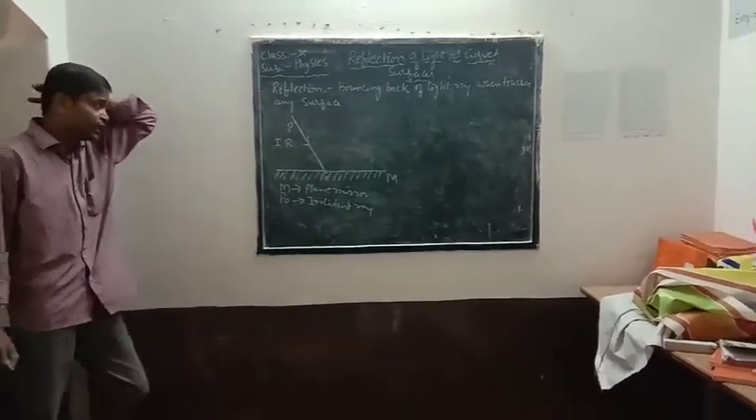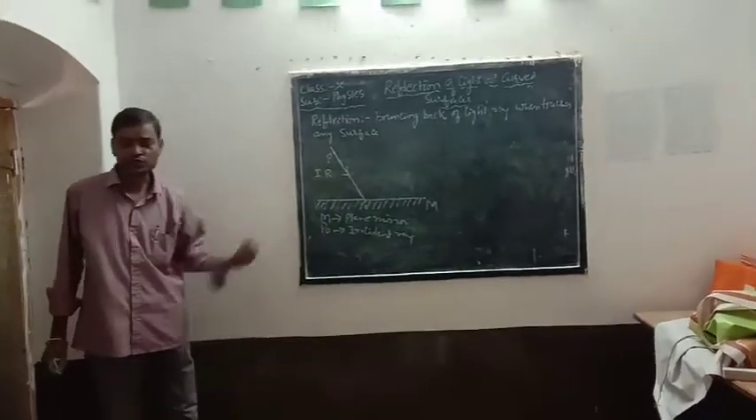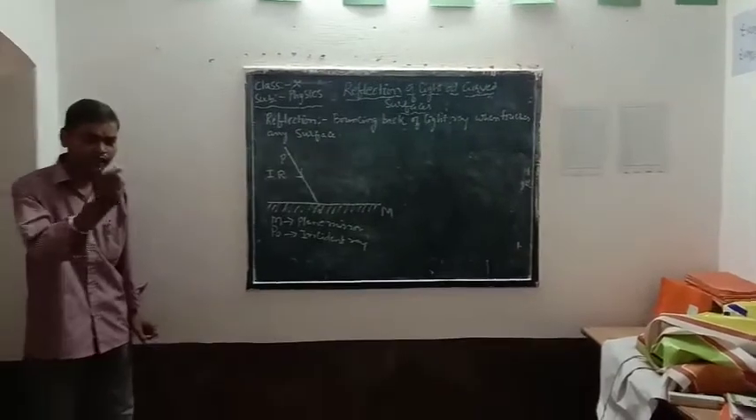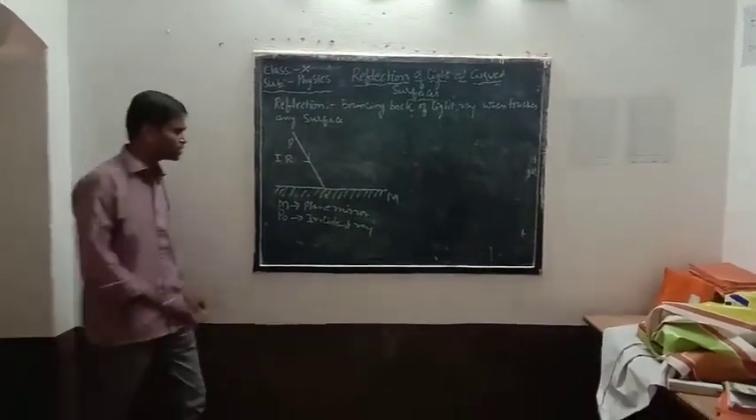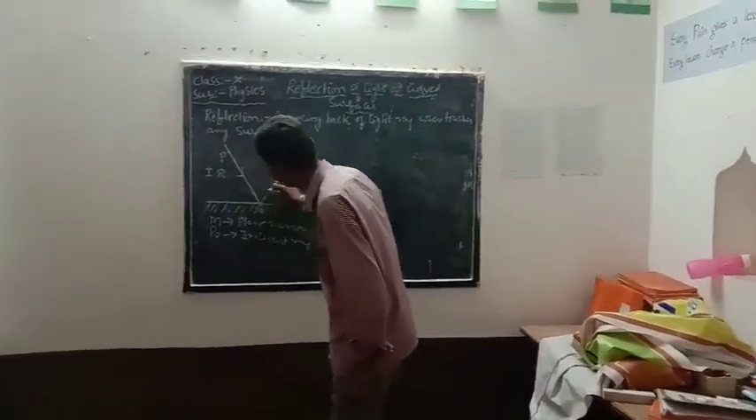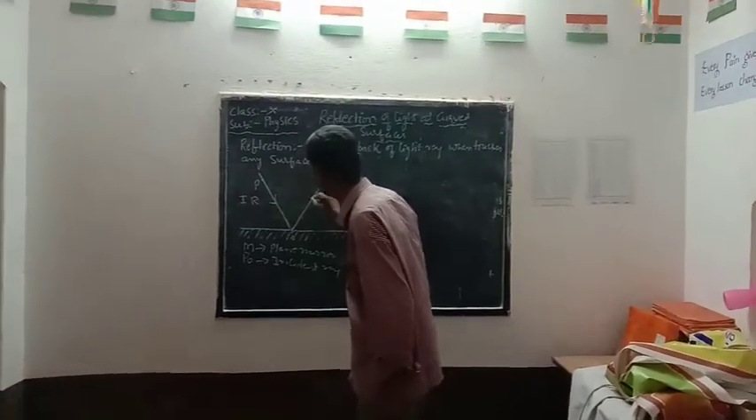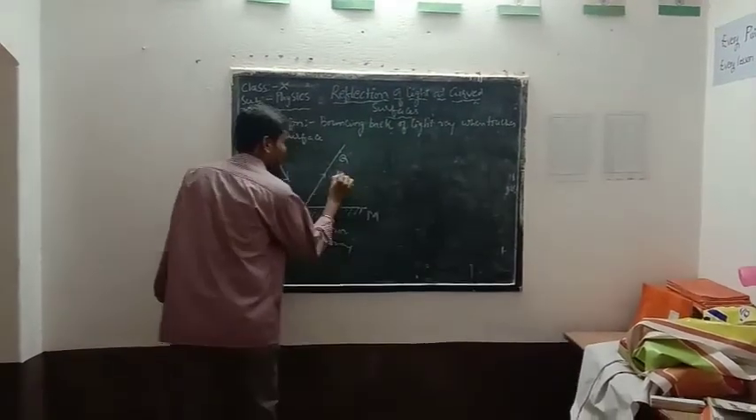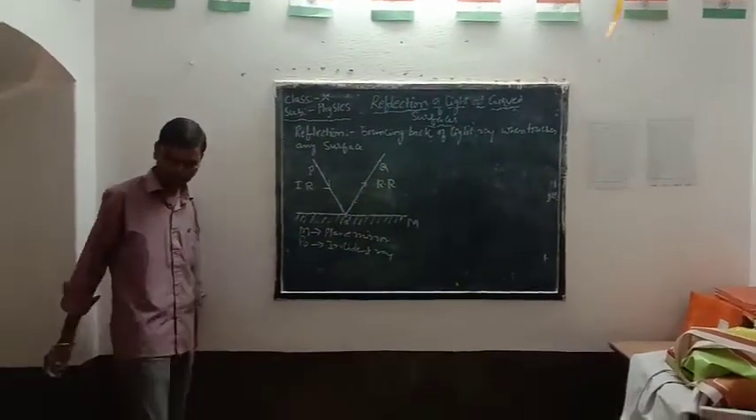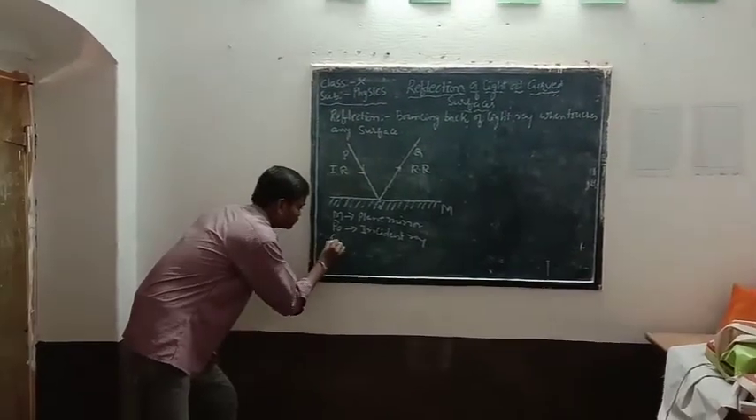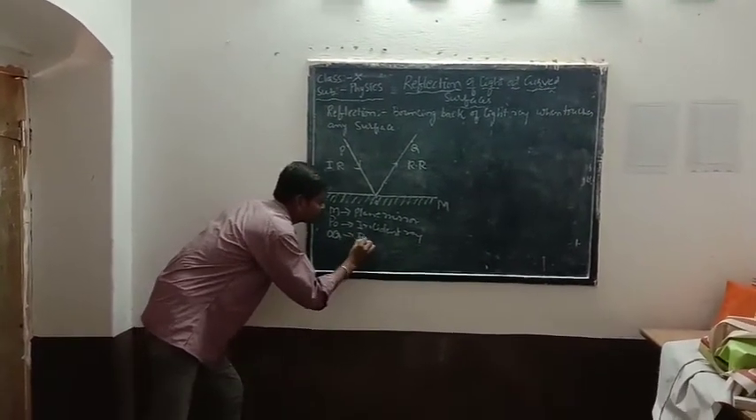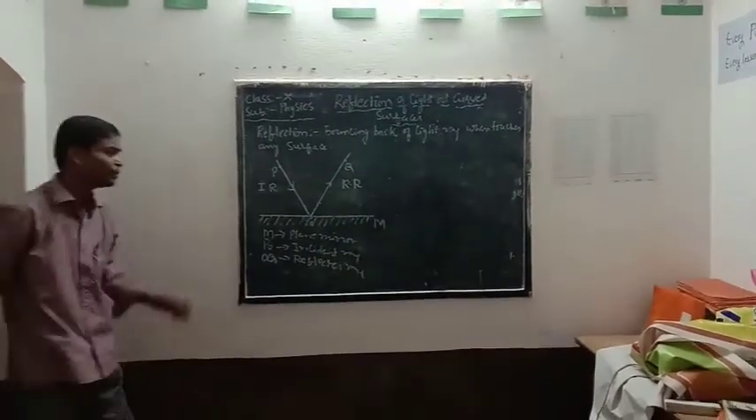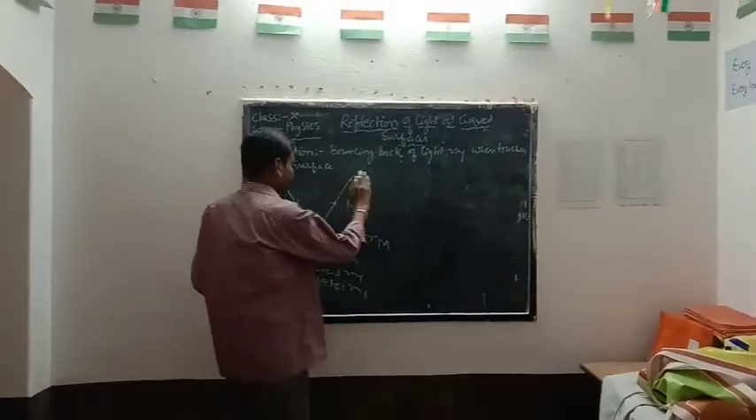And what I am saying here, the bouncing back of a light ray when it touches any surface. For example, if we hit a ball on the wall, then obviously it comes in the opposite direction. So here also, the reflected ray will move in the opposite direction. This we are denoting by OQ, which is nothing but the reflected ray. So OQ is the reflected ray.